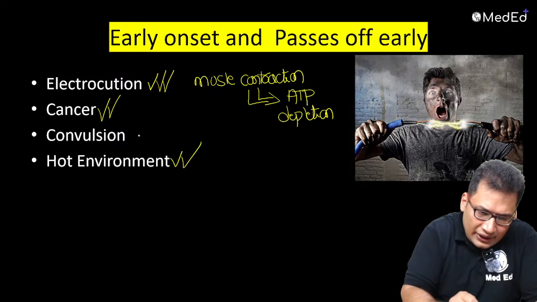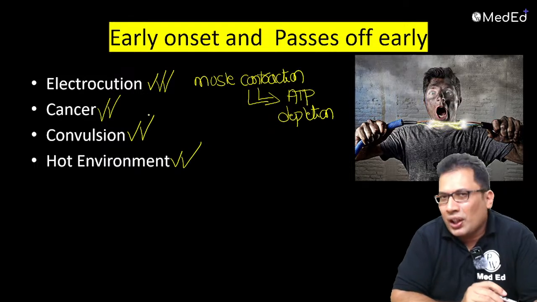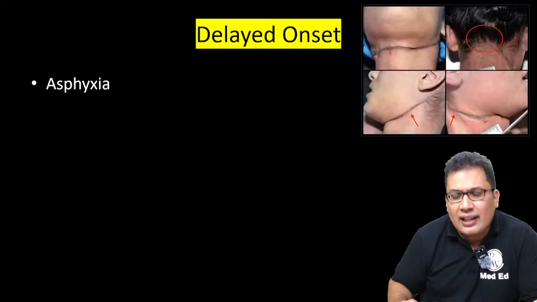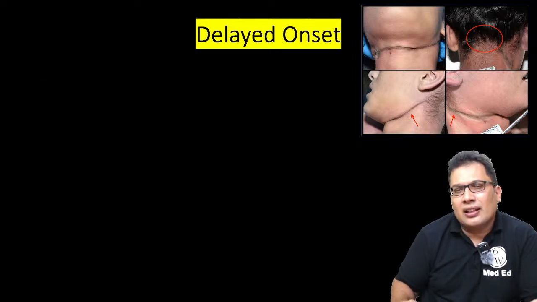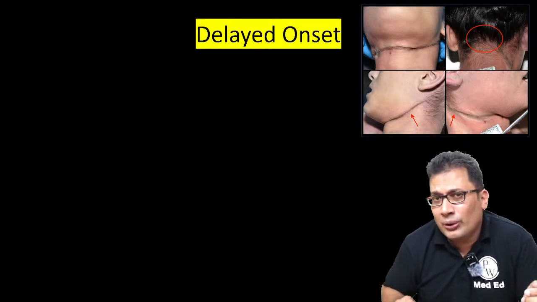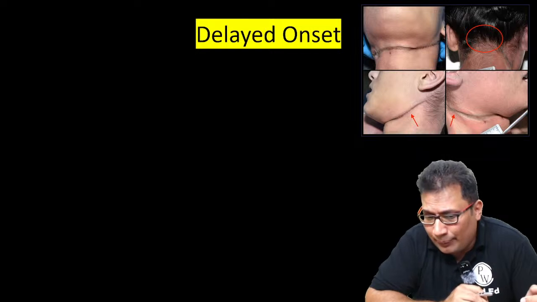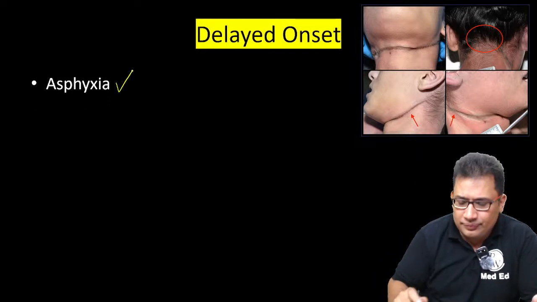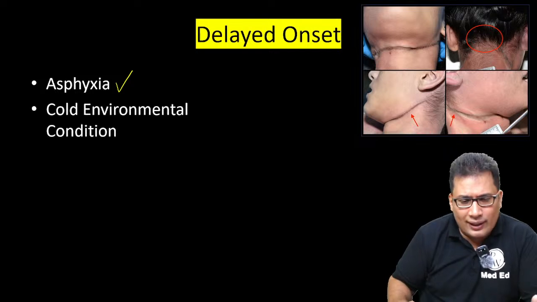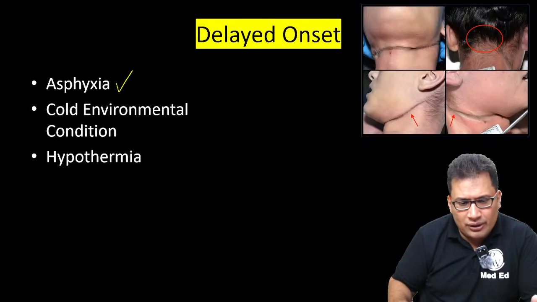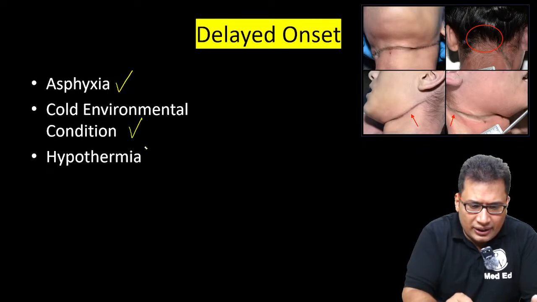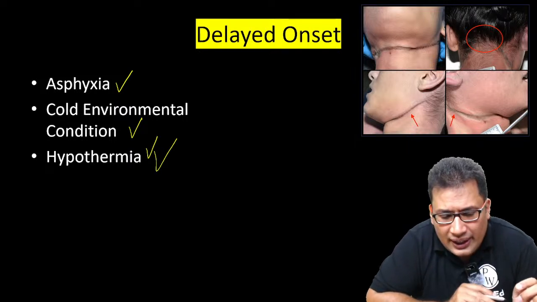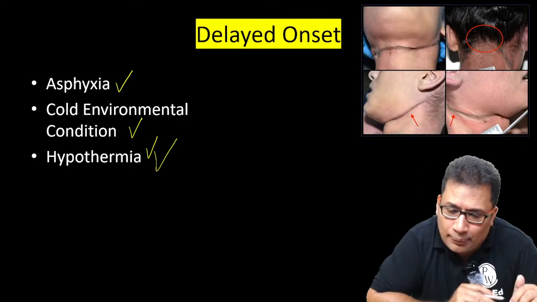So in all these conditions, early onset does occur. The question can be asked: late onset or delayed onset. Delayed onset is probably because of late depletion of ATP. So what are the conditions? Asphyxia is one condition with delayed onset. Cold environment, hypothermia, all these are conditions with delayed onset. So early onset is electrocution, late onset is cold environment and hypothermia.